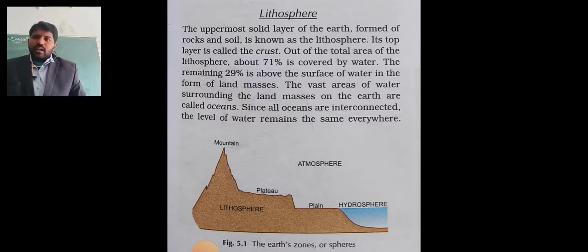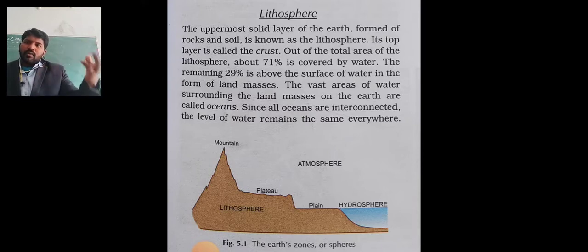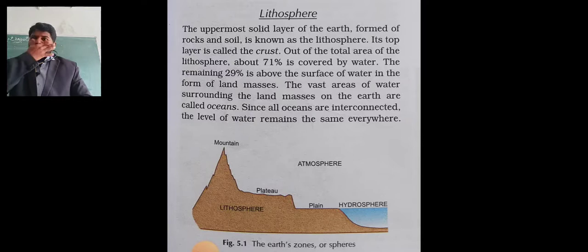At night time we will see the moon up and down. But now we will study our surroundings. We are going to study the lithosphere first.